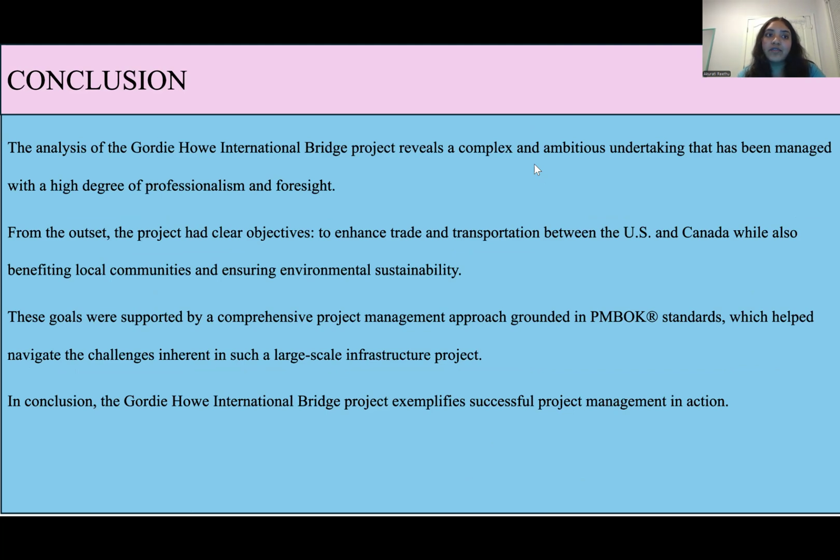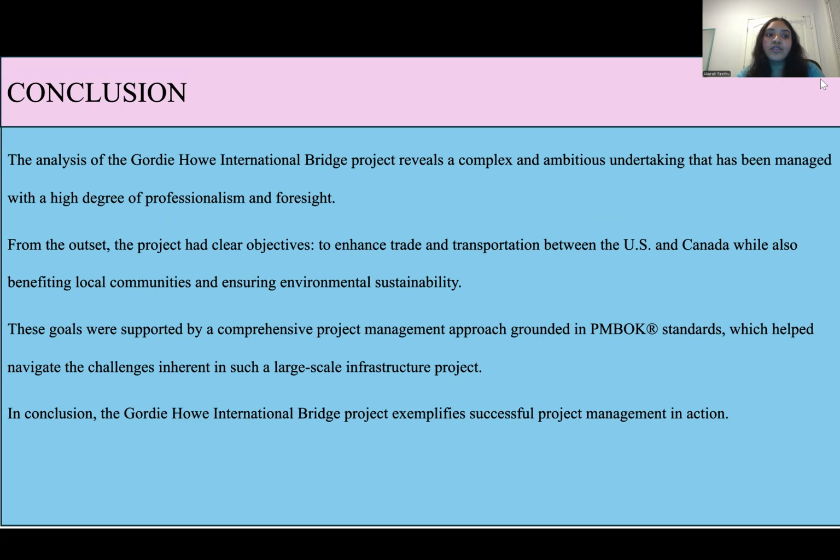Let's have a quick recap of what was discussed as part of the conclusion. The analysis of the Gordie Howe International Project reveals a complex and ambitious undertaking that has been managed with a high degree of professionalism and foresight. From the outset, the project had clear objectives to enhance trade and transportation between the US and Canada while also benefiting local communities and ensuring environmental sustainability.